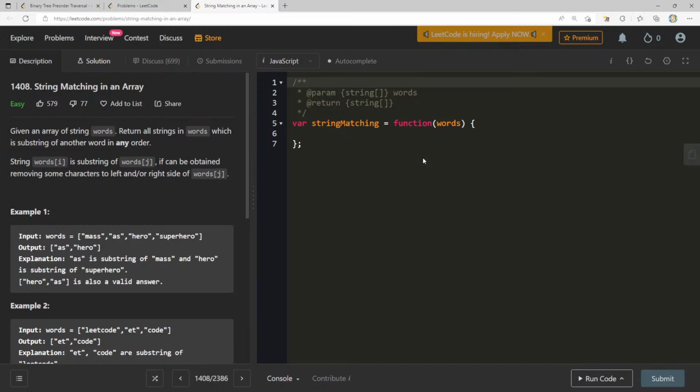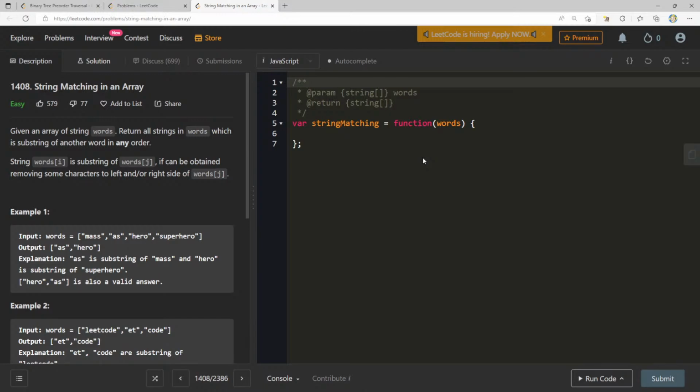So as is a substring of mass and hero. Yeah, this is interesting. So mass is not, we got as, that's mass, and also mass and hero. Oh, and hero is a substring of superhero.